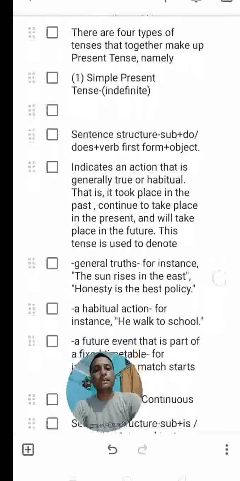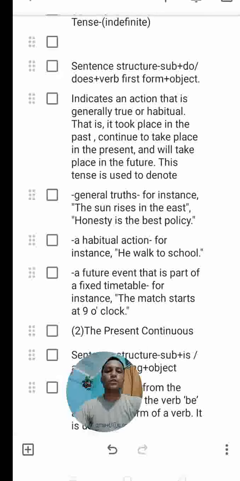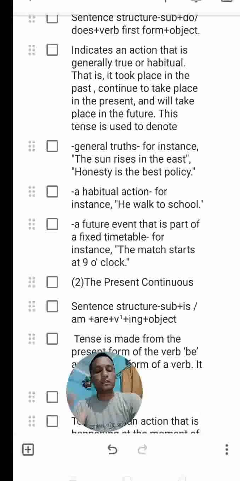So simple present tense indicates an action that is generally true or habitual, that took place in the past, continues to take place in the present, and will take place in the future. So this tense is used to denote general truths. For example, the sun rises in the east, that is a general truth. Honesty is the best policy. Habitual actions, for example, he walks to school, that is a habitual action. Then future events that are part of a fixed timetable.